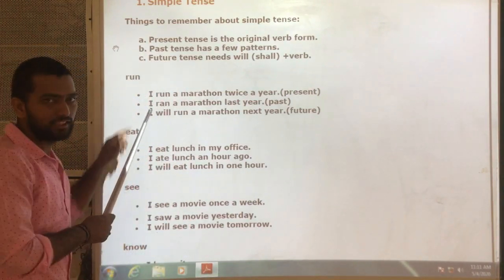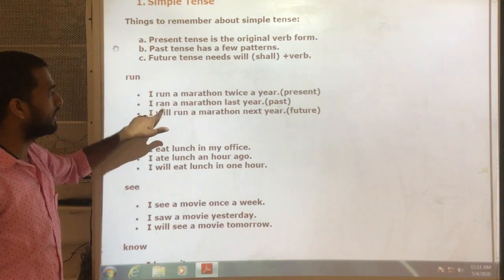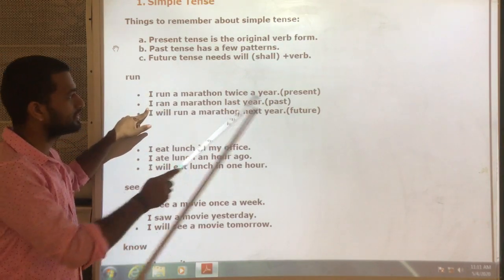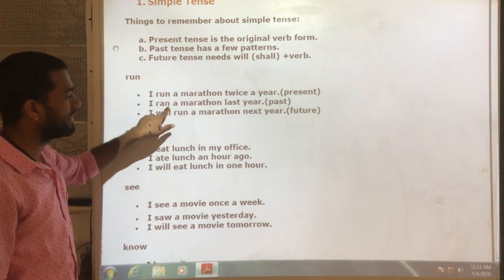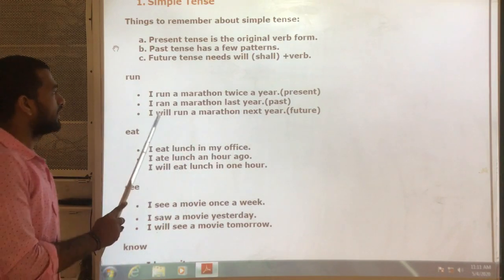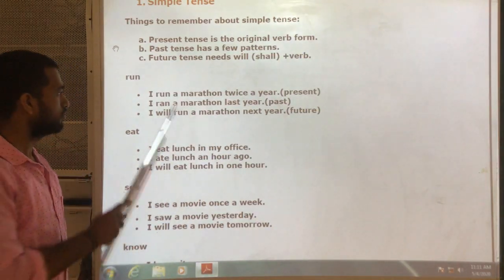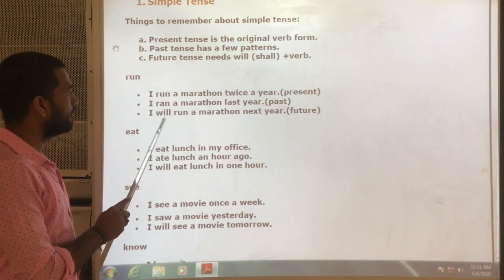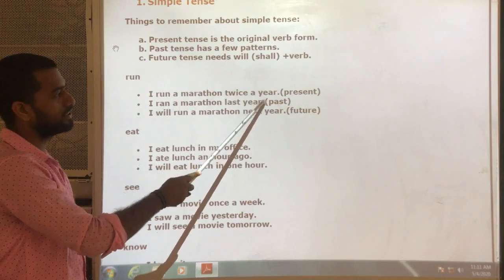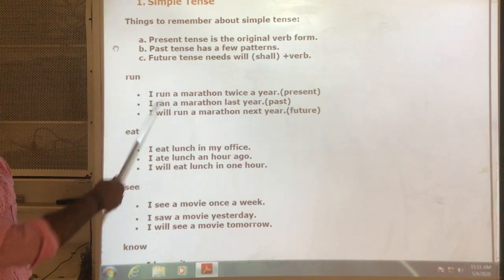So subject plus V2: run, ran, run. So the V second form of run is ran. I ran a marathon last year. So this is in simple past. That is why we use the V second verb here. Next, I will run a marathon next year. It means it is not finished. It is going to happen in future. So in this type of case we use will or shall plus run, V1. So in this way, simple present, simple past and simple future sentences vary. Verb forms vary in three different types.